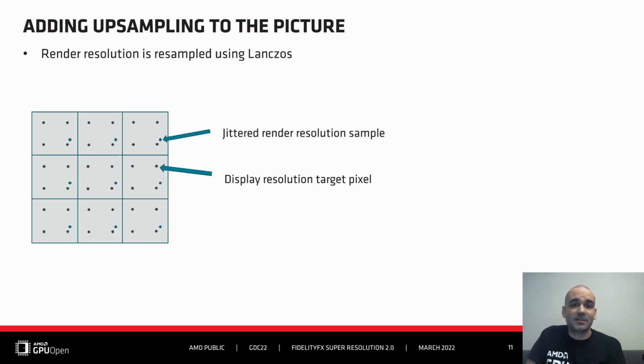Up to now, I did not mention low or high resolution, so it's time to introduce upscaling to the picture. In our case, the input image will be of a lower resolution compared to the output image. To get the actual sample that will be accumulated, we compute an upsampled value using the Lanczos interpolation filter. On this image, the gray boxes are the low resolution pixels, the blue dots are the sample locations inside these low resolution pixels, and in red are the centers of the high resolution pixels that we target.